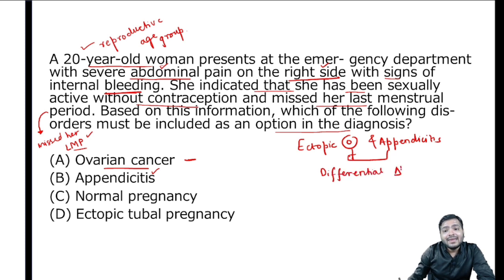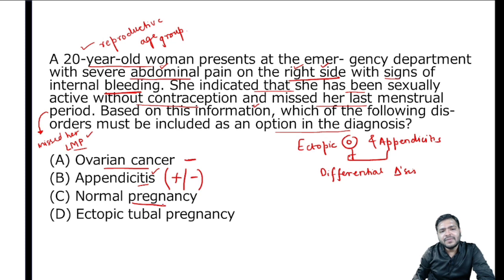Now, why can't it be appendicitis? The very first reason, the pain is on the right side. It can be appendicitis also. But along with that pain, she is giving the history of her last menstrual period, so I will give plus minus to this particular option and move on to the other option.